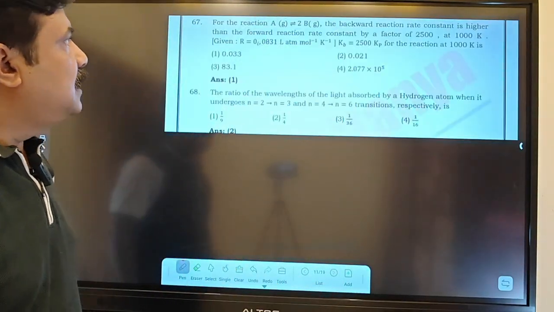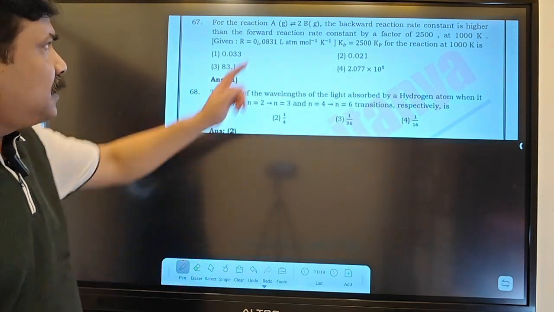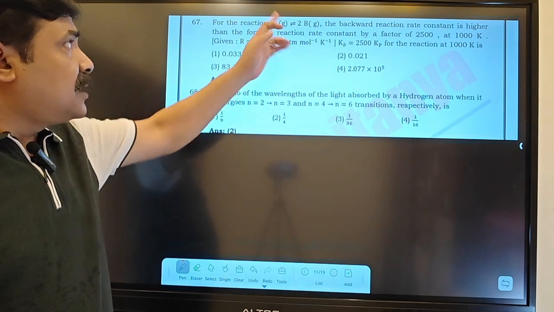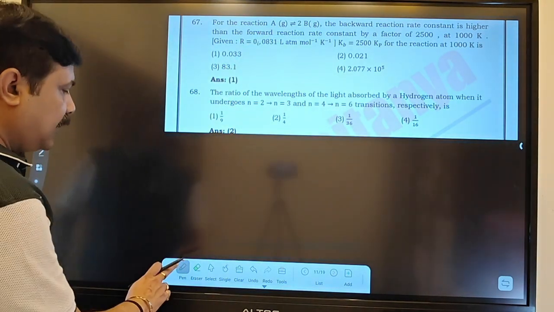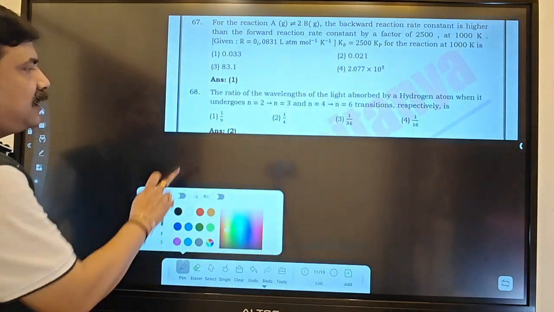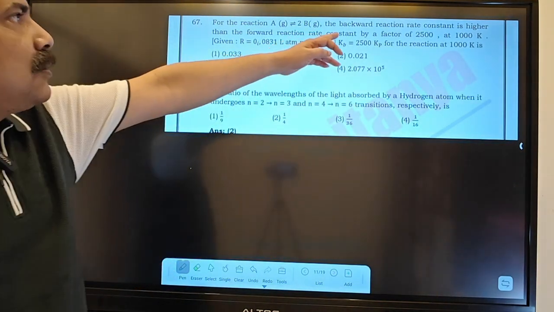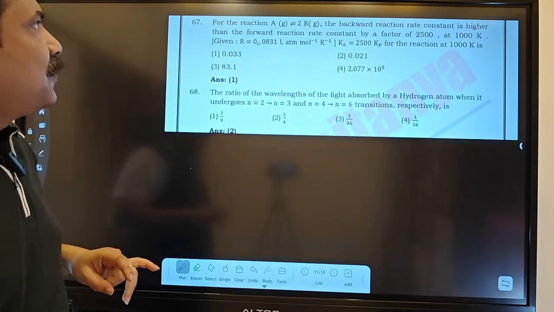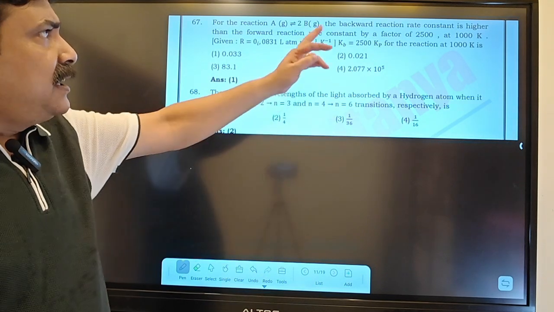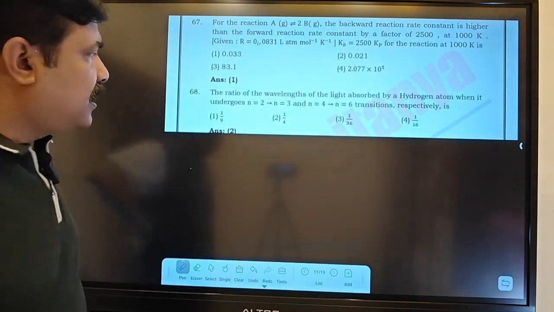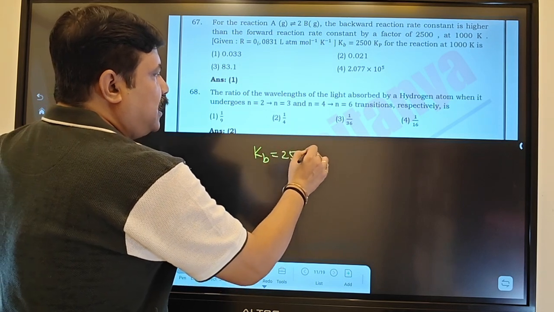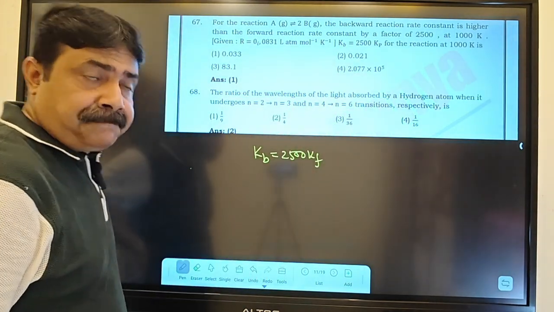Next one, if you look at this reaction, this is a fantastic question they asked this year. Now, for the reaction, A gas is converting to 2B gas. If you look at these things very carefully, I am explaining. The backward reaction rate constant is higher than the forward reaction rate constant by a factor of 2500. That means Kb will be equal to 2500 into Kf. That is all they are telling.